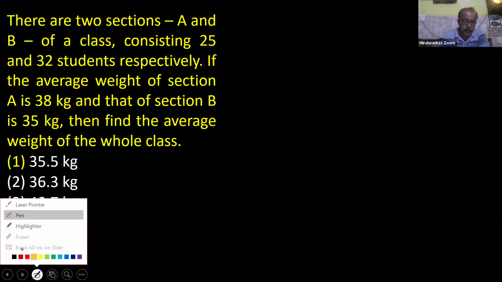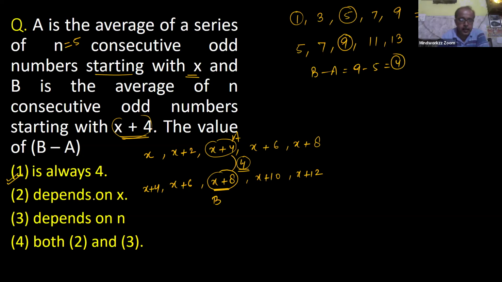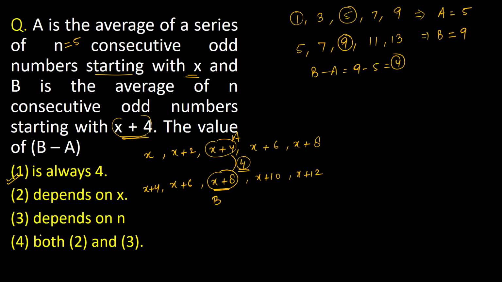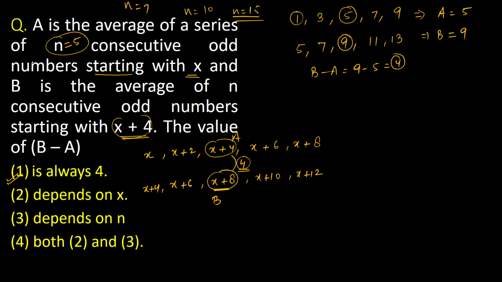So try this one. We have taken n as 5 as an assumption. In the question it is not given, sir, n is 5. No, you can take any number, like n equal to 7, n equal to 10, or n equal to 50. But obviously, you always take a small value to make it easier from a calculation point of view. Okay, sir.